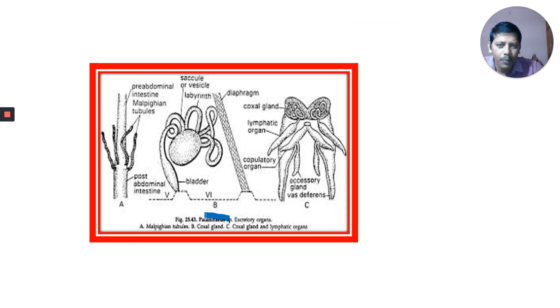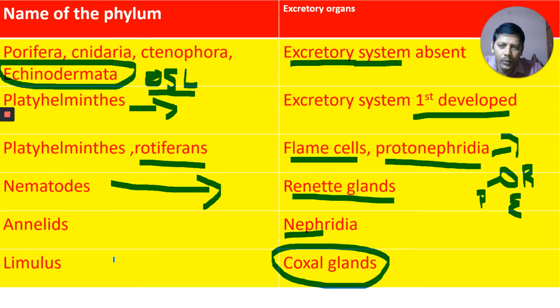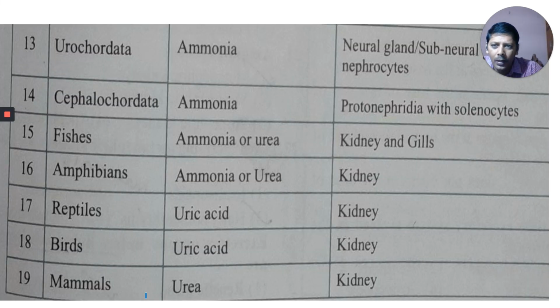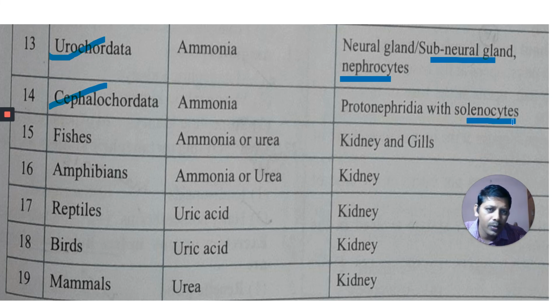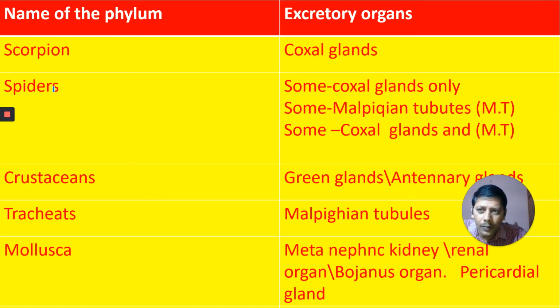You can see here Palamnaeus, scorpion: malpighian tubules and coxal glands are the excretory organs present here. Okay, now we completed up to Limulus, and in this slide up to Hemichordata. I will show you from Urochordata. Ammonia is the nitrogenous waste material in Urochordata, and the neural gland, subneural gland and nephrocytes are the excretory organs. In Cephalochordata, ammonia, and protonephridia with solenocytes are the excretory organs there. I will show you that one later.